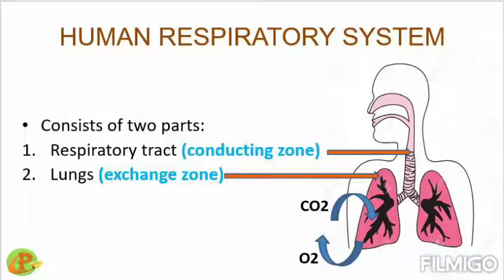So that is transporting the air, and the lungs are the exchange zone where the oxygen we are taking in is exchanged to the blood, and carbon dioxide will be released to the lungs, so that carbon dioxide will come out of our body. So lungs basically do the exchanging and the respiratory tract does the transporting.